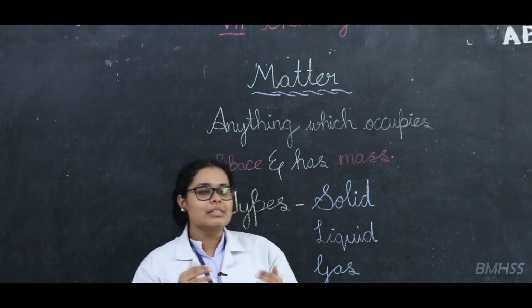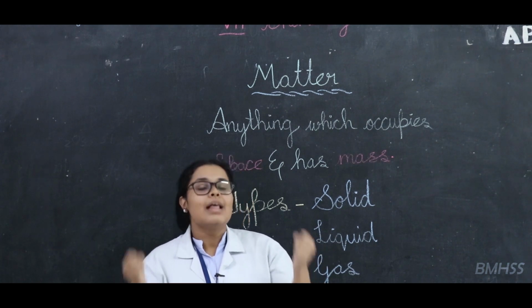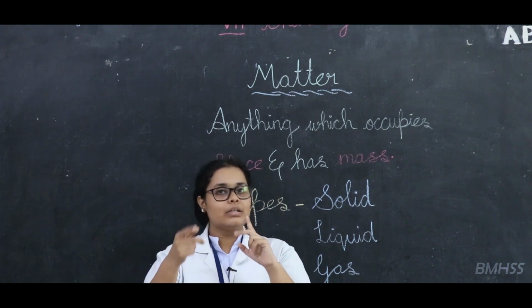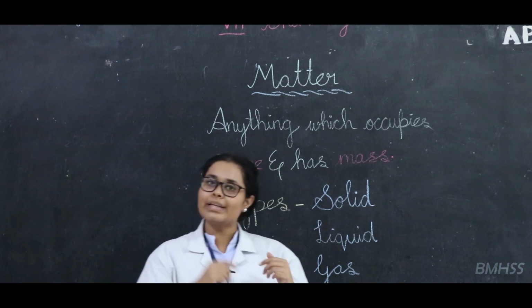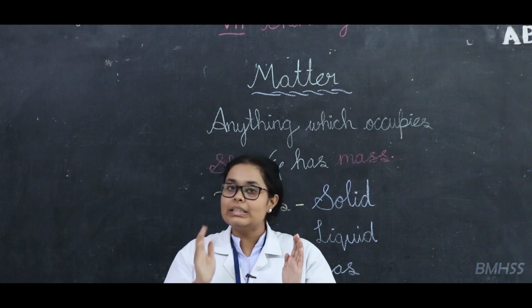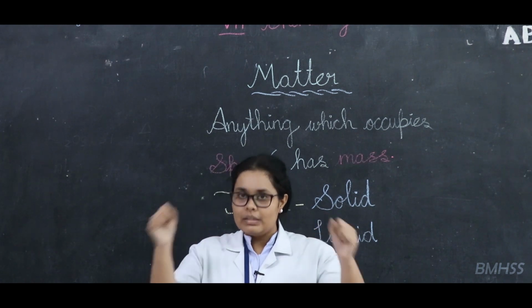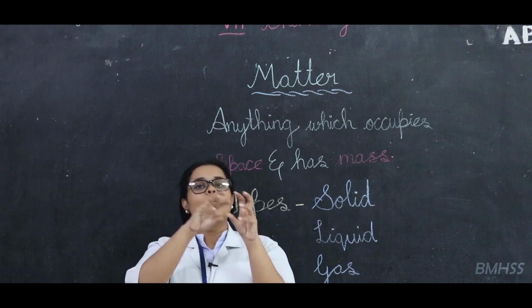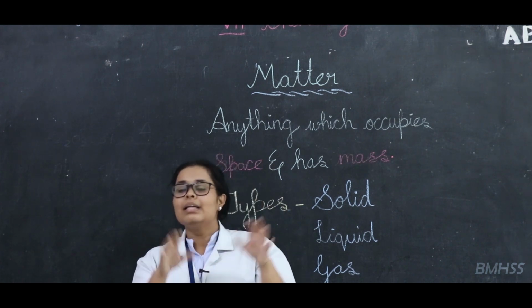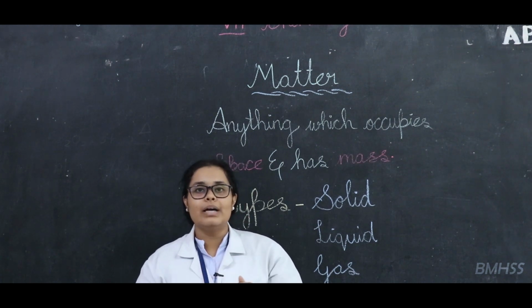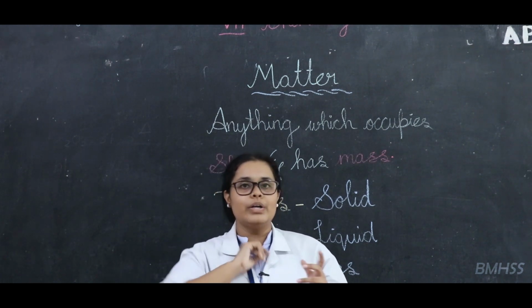Again I will repeat this: adhesion is the attraction between two molecules which are different. Understood? Cohesion and adhesion combined together are called intermolecular force of attraction.